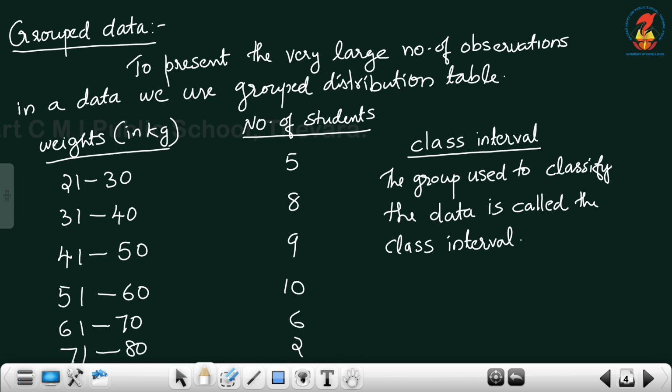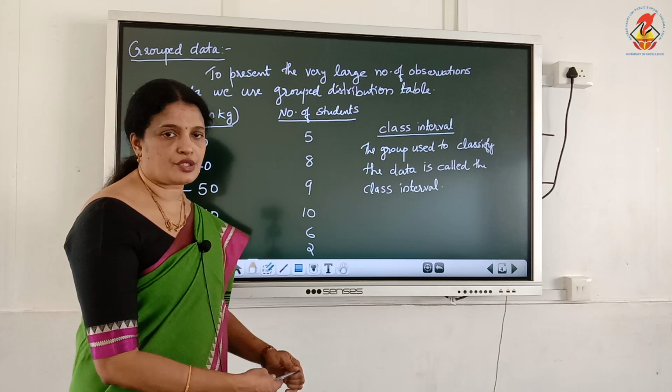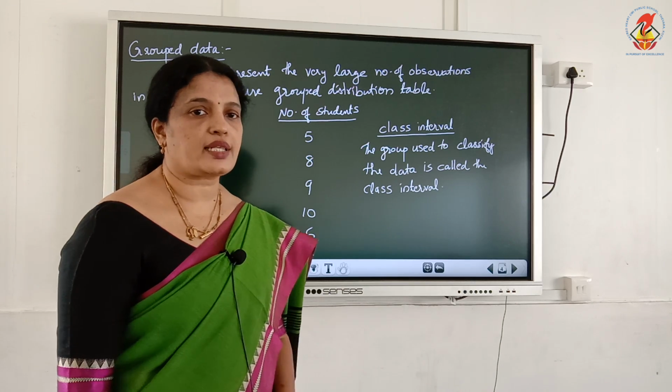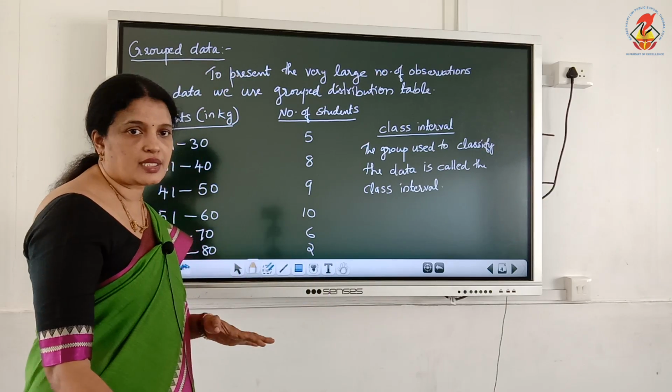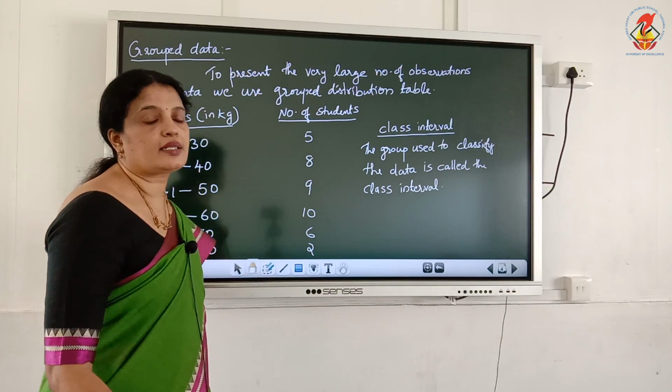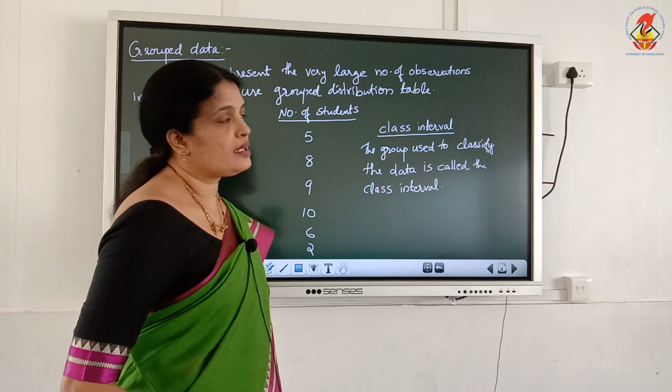Next one, grouped data. To present a very large number of observations in a data, we use a grouped distribution table. For example, 100 students' marks, or 50 students' marks, or 50 students' weights. These types of observations you can present in a grouped distribution table.